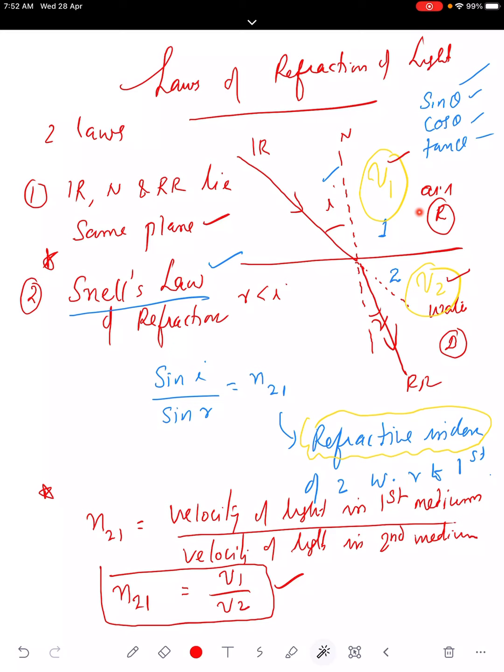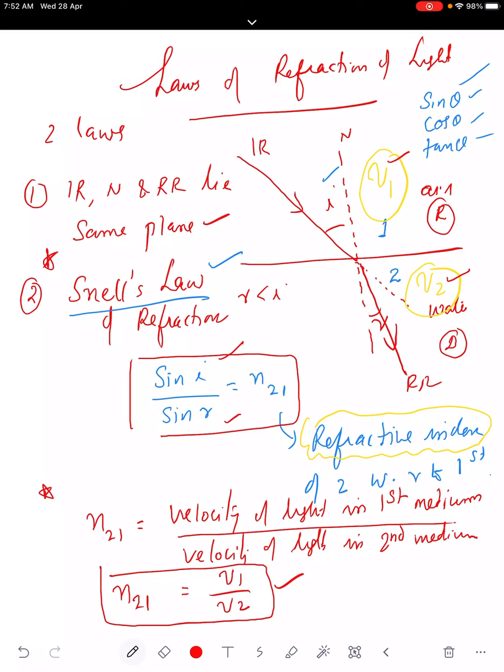So very important term. Two equations are in front of you. One is here, that is Snell's law. It relates the angle of incidence and angle of refraction, i and r. I think you remember when light travels from rarer to denser, angle of refraction is less than angle of incidence. In the previous diagram we have seen. And when light travels from denser to rarer, then angle of refraction is greater than angle of incidence. So sin i by sin r equal to n21, which is known as Snell's law.